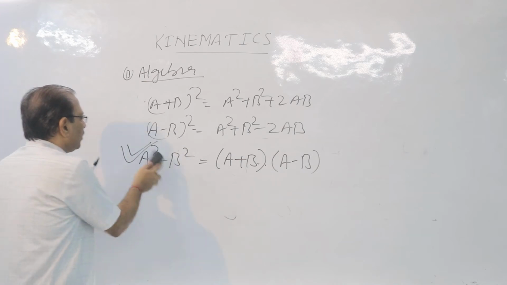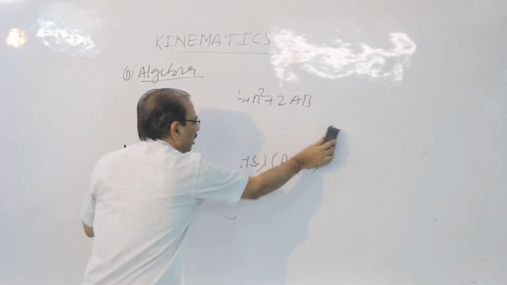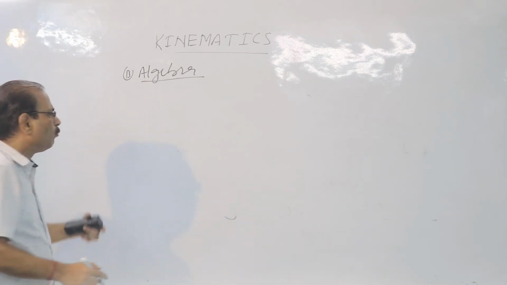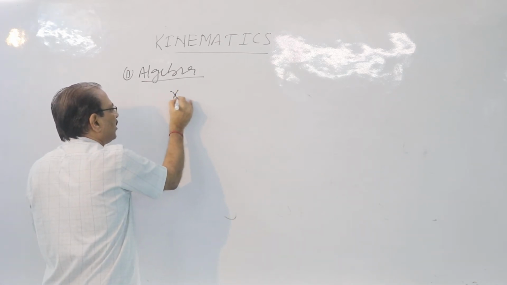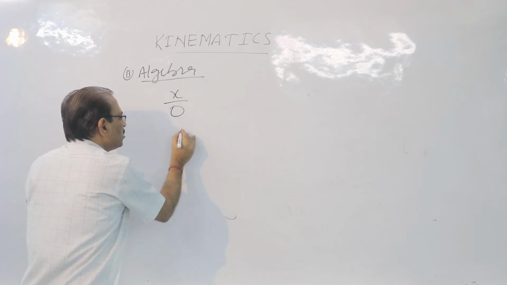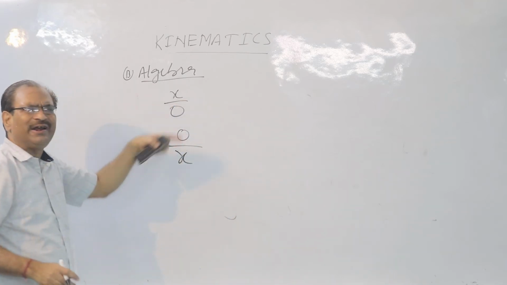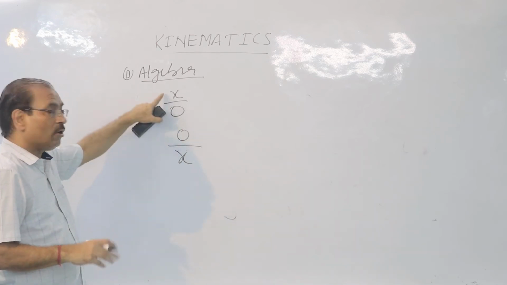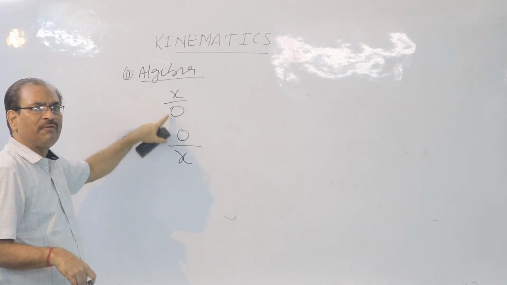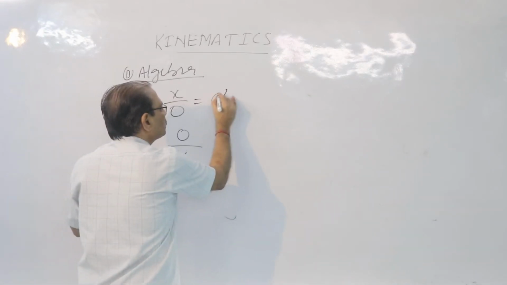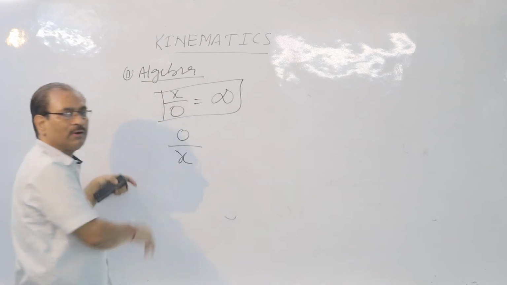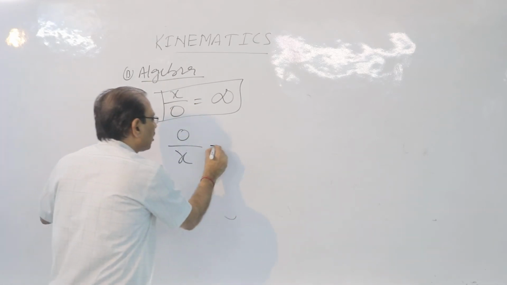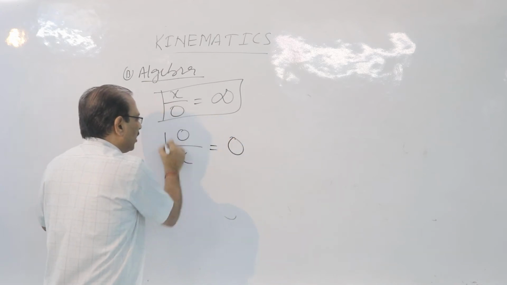Children, there is some other thing I wish to tell here itself. I ask a simple question now. What is anything upon 0 and 0 upon anything? X is any number: 1, 2, 3, 4, 5, 6 and so on. Children, always remember, when a number is divided by 0, the answer becomes infinite. Remember it forever. And when 0 is divided by any number, our answer comes out to be 0 forever.